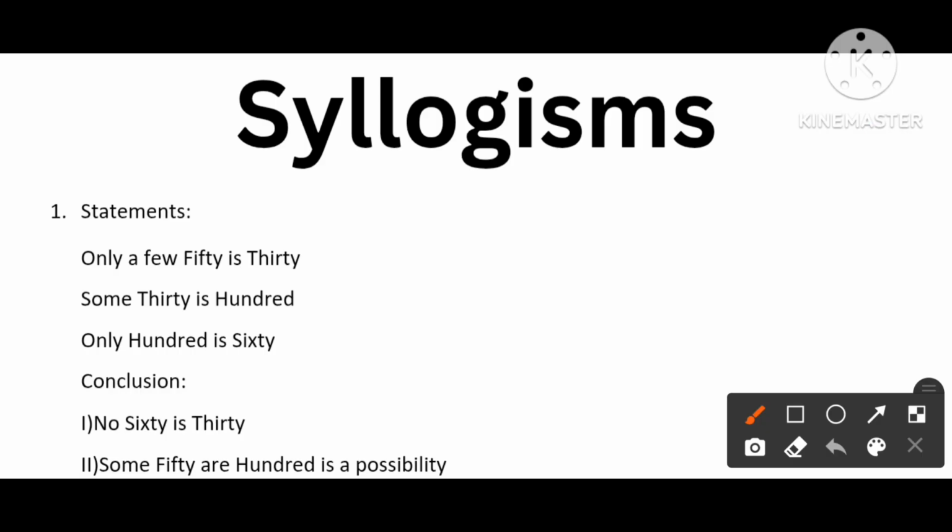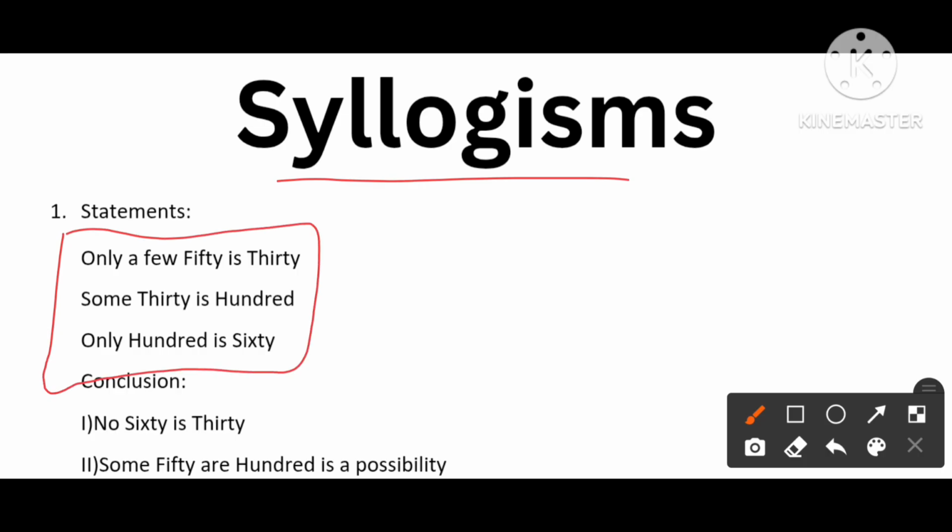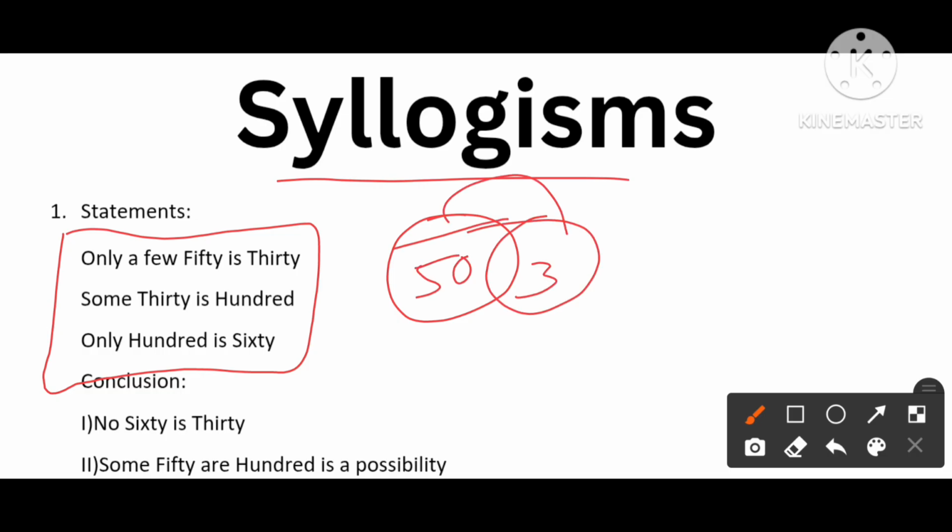Now we are going to deal with the syllogisms. First question, first we need to draw Venn diagrams for the given statements. Only a few 50 is 30. Some 30 is 100. Only 100 is 60, meaning 60 is inside 100 and doesn't share with anything except 100.